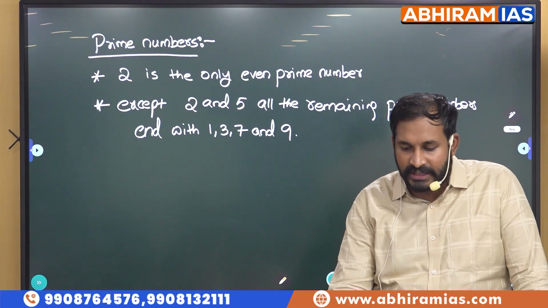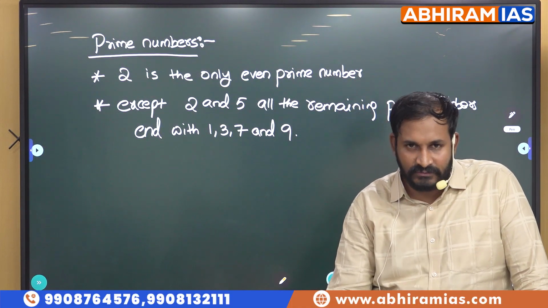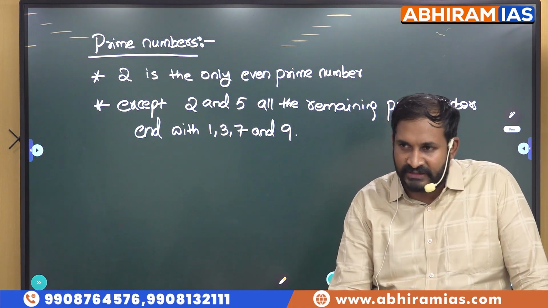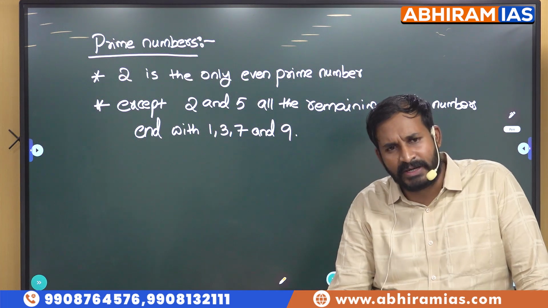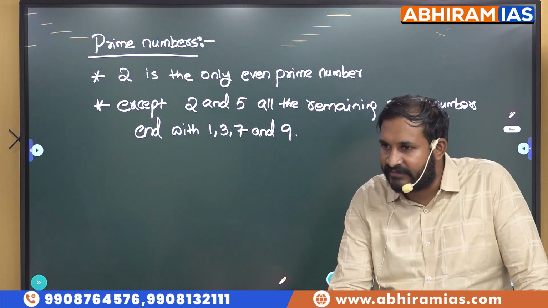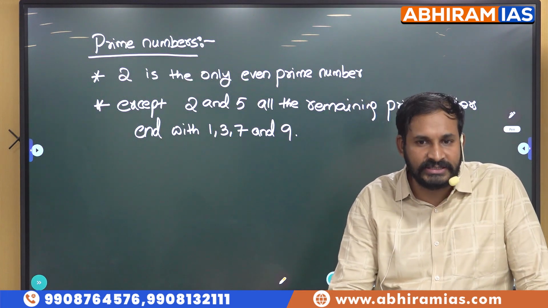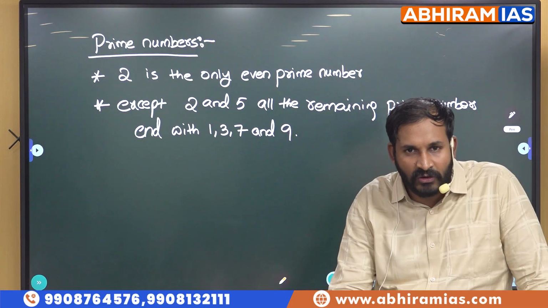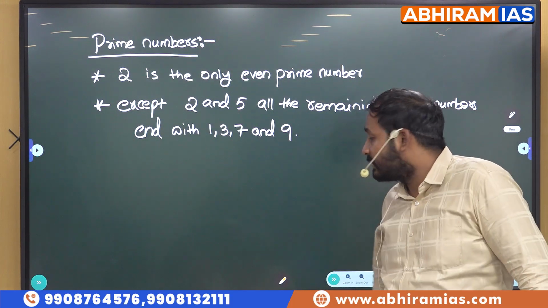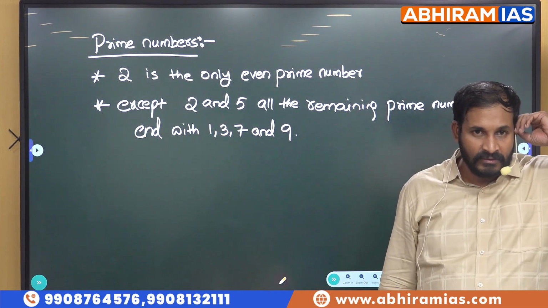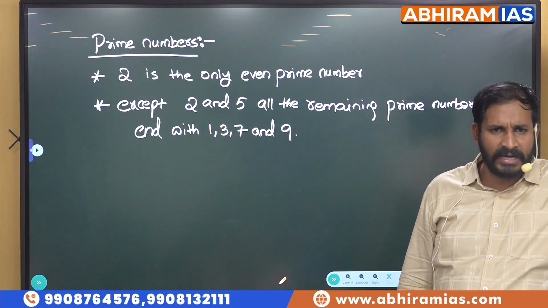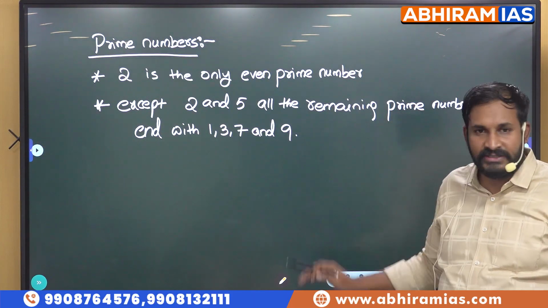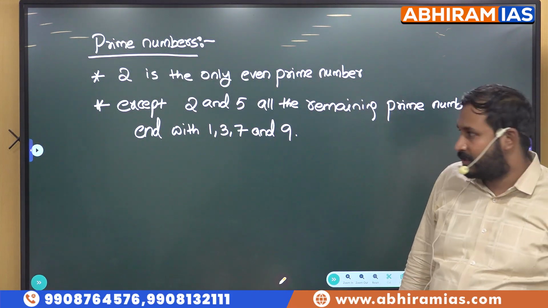Only these 2 will end with 2 and 5. You take any prime number, they always end with either 1, 3, 7 or 9. That means nothing but units digit. Units digit is always 1, 3, 7 and 9. Okay, if you take any big prime number also, the units digit will be only these numbers. Okay, next one.